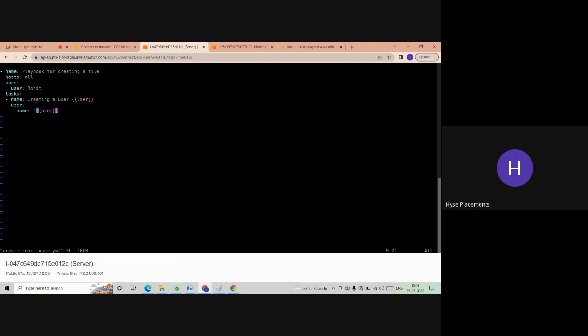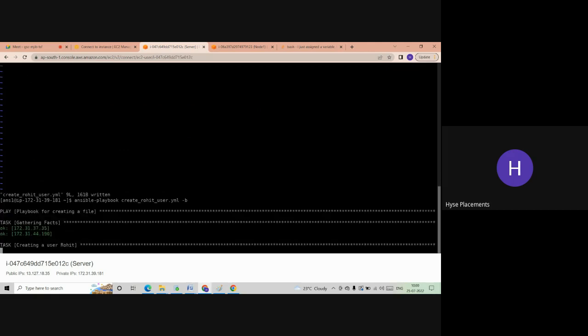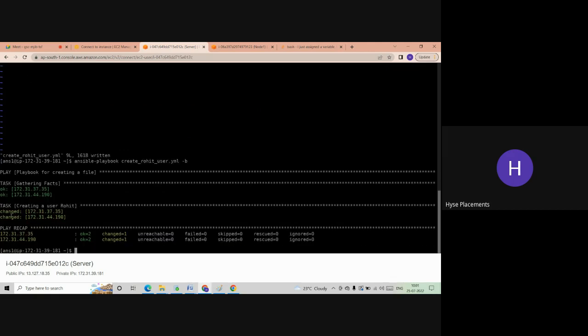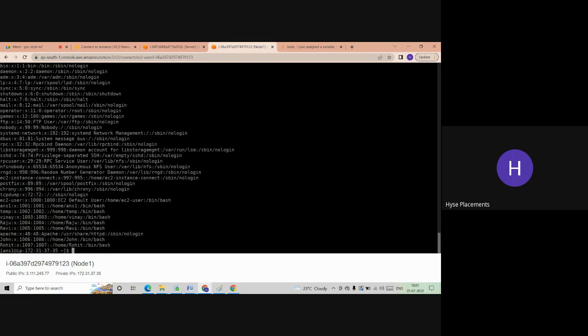What is the issue? We have to give the space. Yes, now it is correct. Let me save and run this. So now it is changed on these two machines. Now let me check here whether the user is created or not. See, the Rohit user is created now.